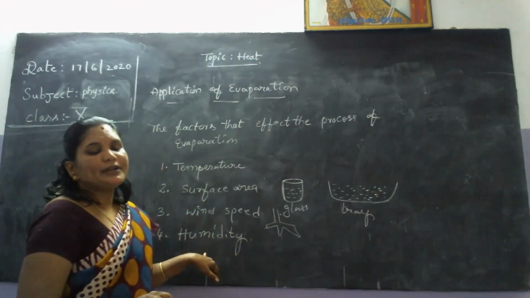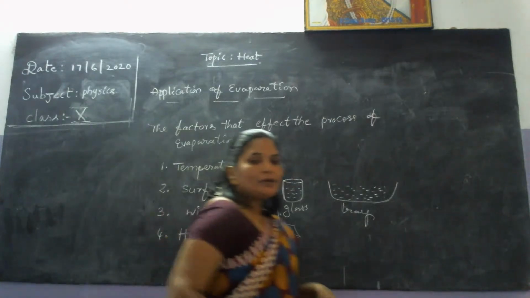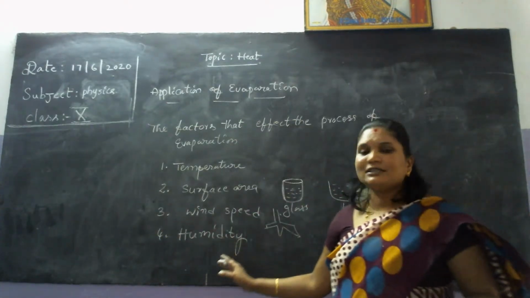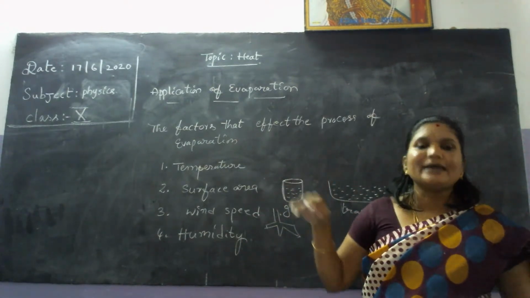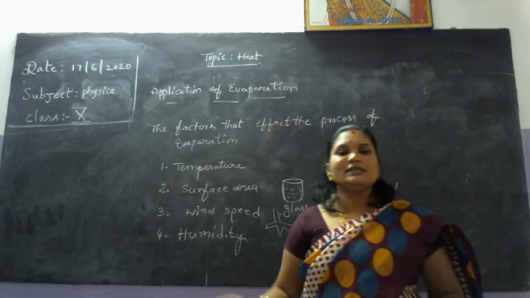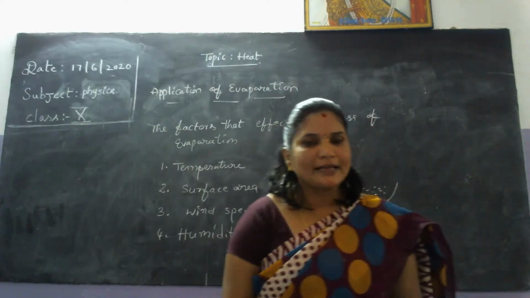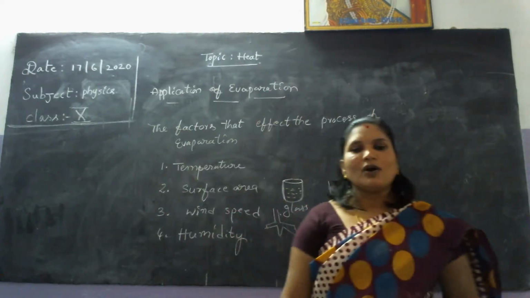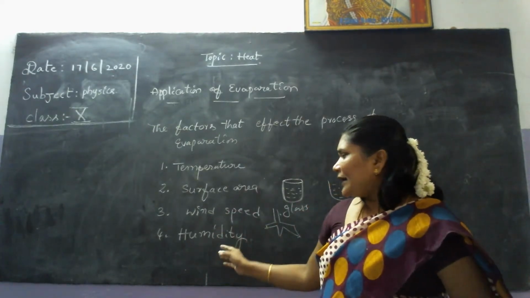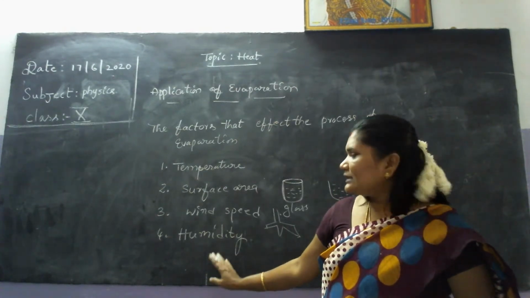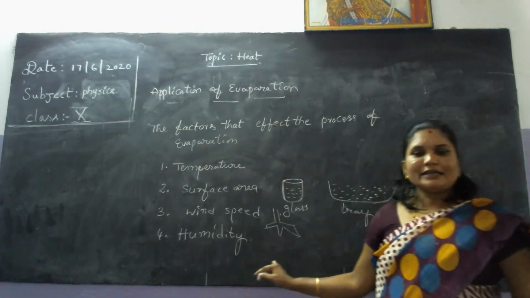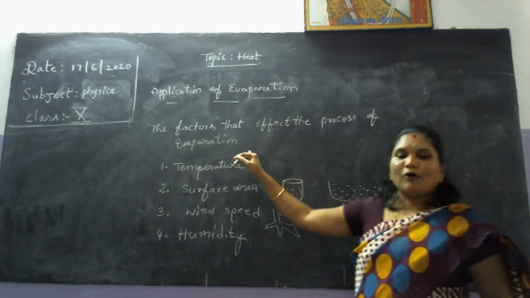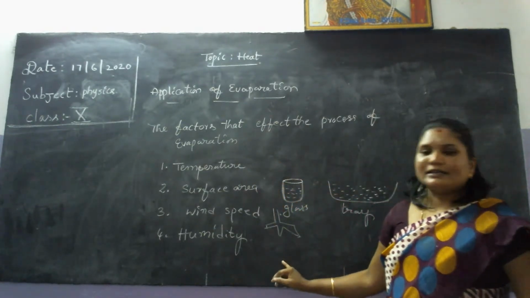Again, humidity. In the atmosphere, if humidity increases, the evaporation automatically decreases. If it is a cloudy or rainy season, the amount of water vapor in the atmosphere, that is the humidity, is high, so evaporation decreases.